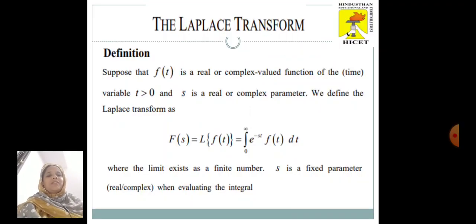Now the definition of Laplace transform. Suppose that f of t is a real or complex valued function of the time variable t greater than 0 and s is a real or complex parameter. We define the Laplace transform as F of s is equal to L of f of t, which is equal to integral 0 to infinity e power minus st f of t dt, where the limit exists as a finite number. s is a fixed parameter, either real or complex, when evaluating the integral.